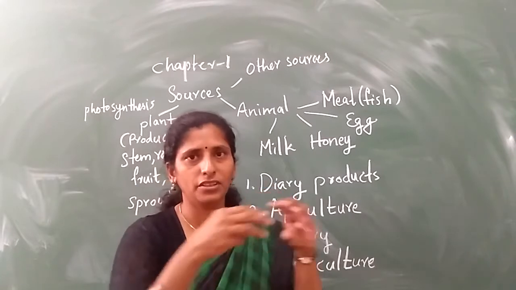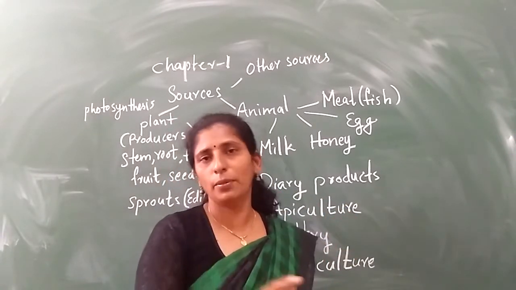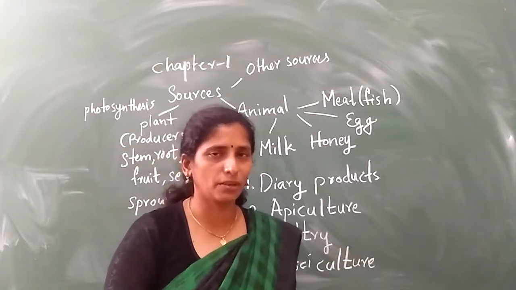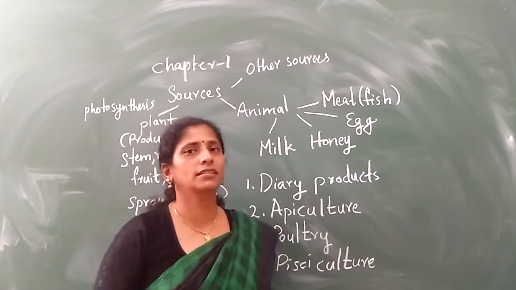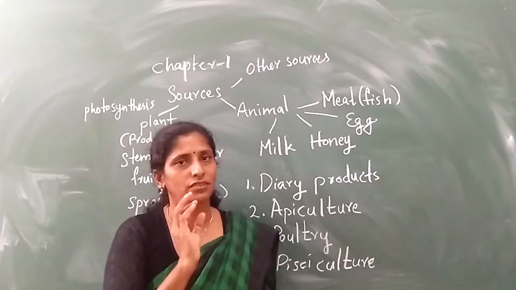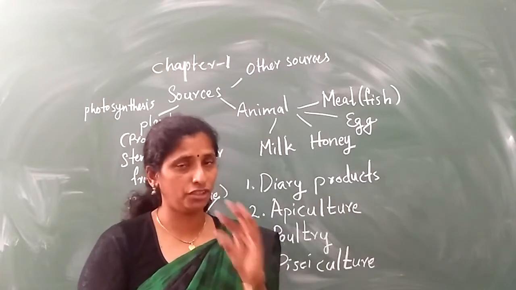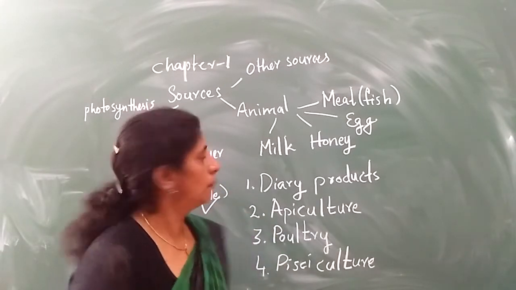From the sugarcane plant, the plant is storing the food in the stem part. We squeeze the stem and extract the sweet juice, and we make sugar, jaggery, everything from the sugarcane stem. So all the plants are not preparing the food in the same part. It stores the food in different parts, and we are using it. The part we can eat, we call it the edible part of the plant.